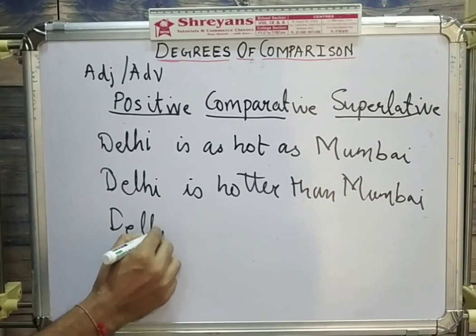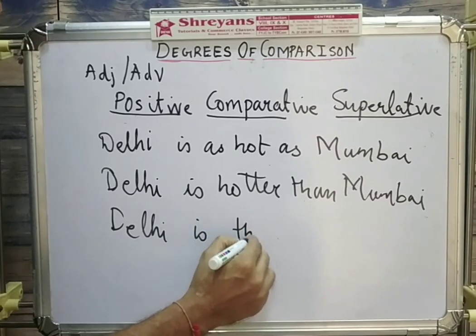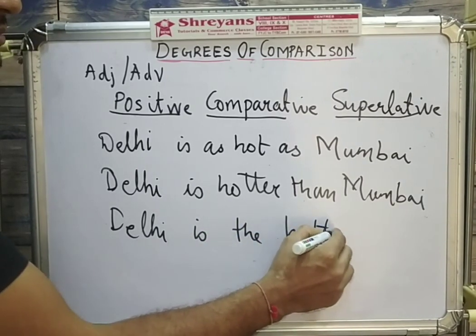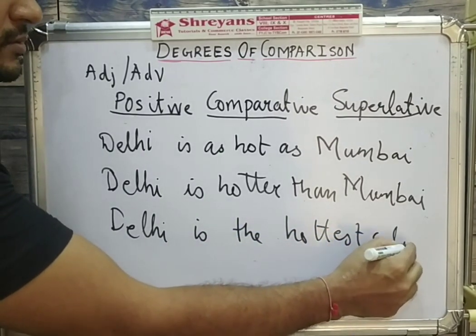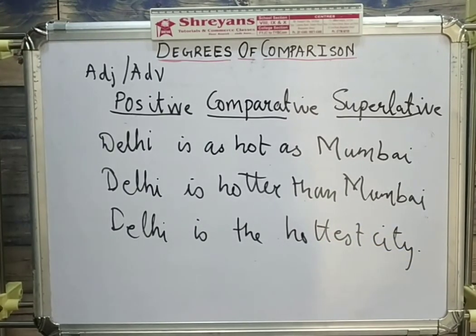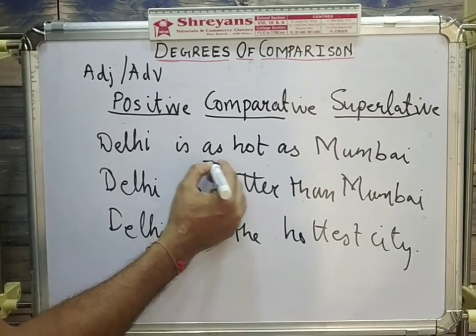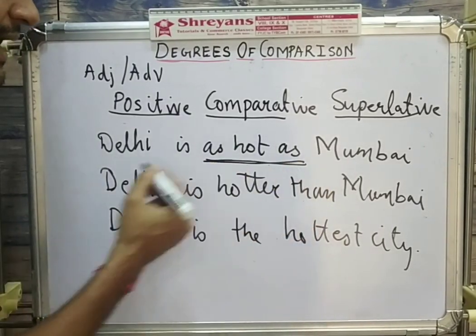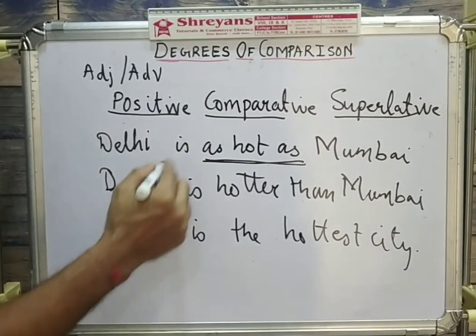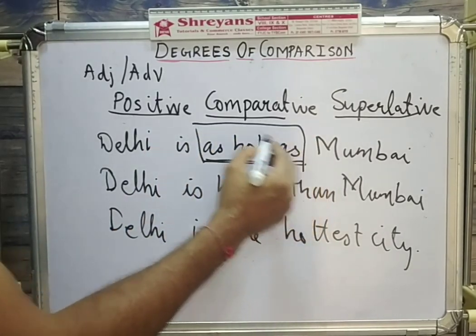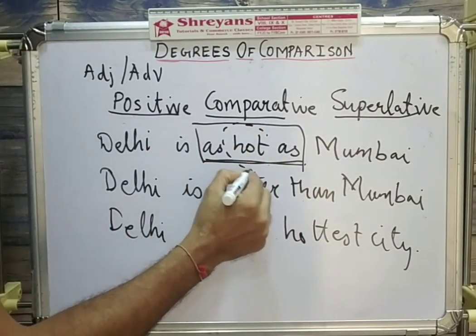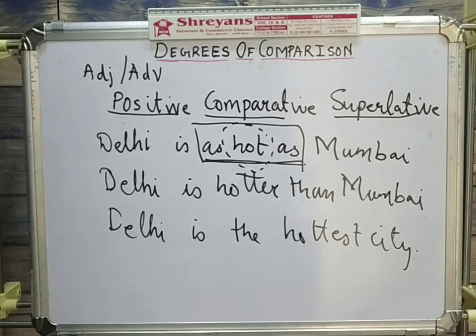Delhi is the hottest city. So if you see, I have used three different kinds of comparison here. In the first, I said Delhi is as hot as Mumbai. If you see, I have used the adjective in positive form here, hot.